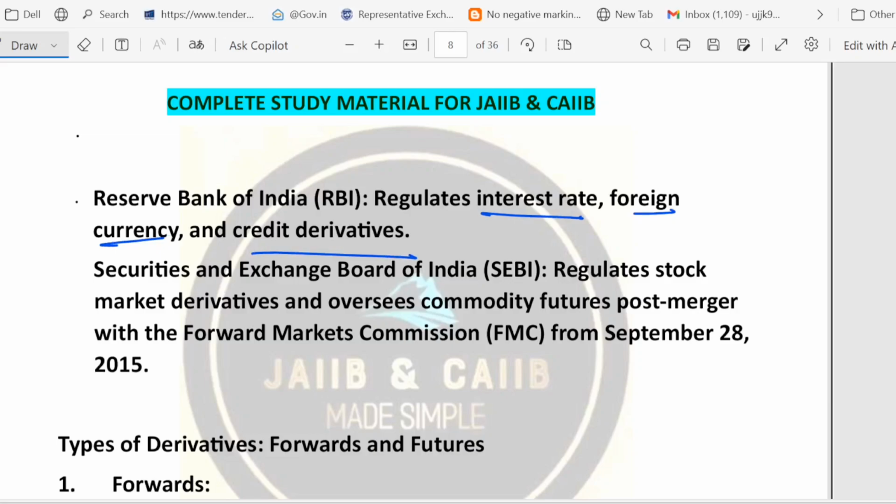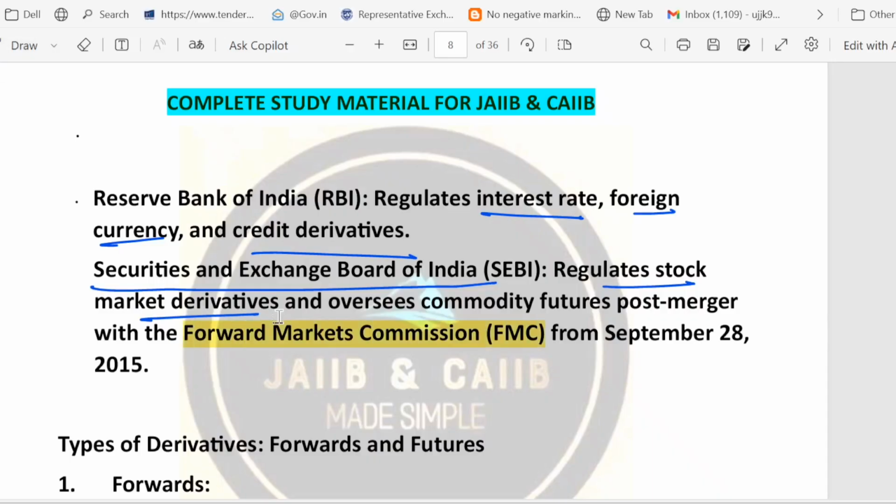The Securities and Exchange Board of India, that is called SEBI, oversees the stock market derivatives, right? And after merging with the Forward Markets Commission in 2015, SEBI also looks after commodity futures, right? So in 2015 there was a merger with the Forward Markets Commission, okay, so they also look over commodity futures.